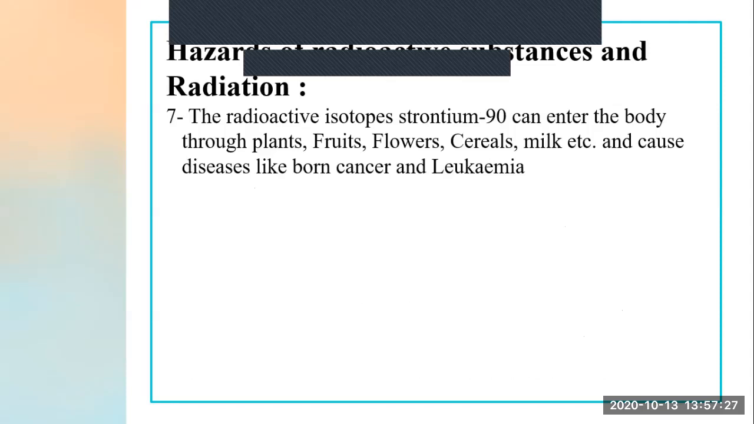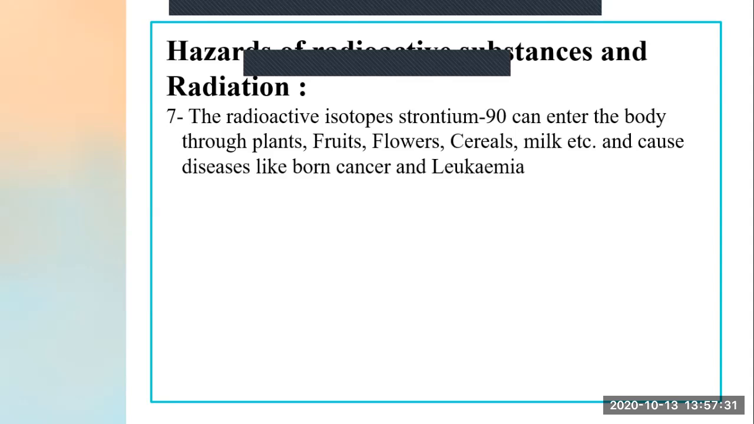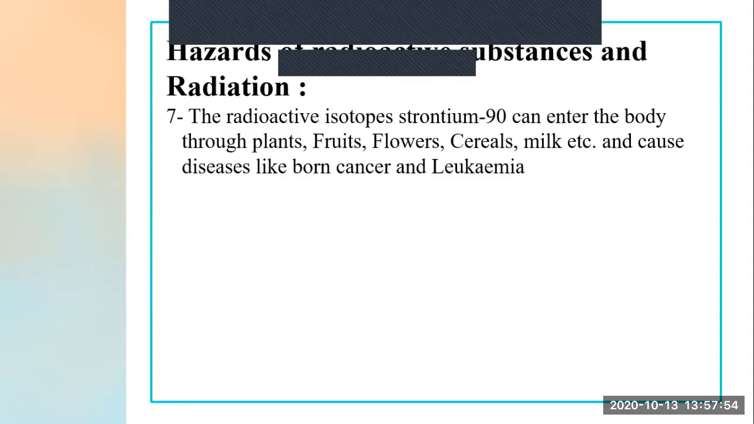Now see, I have shown you that it spreads through air, and through sea waters also. Radioactive isotopes like strontium-90 can spread out. Strontium-90 is a radioactive isotope. It can enter our body. It can enter the body through what? Through plants. Plants means whatever vegetables we are eating. It can enter our body through this plant.